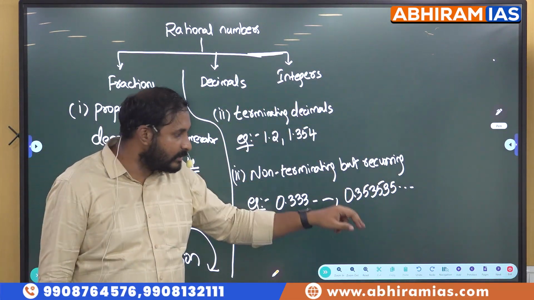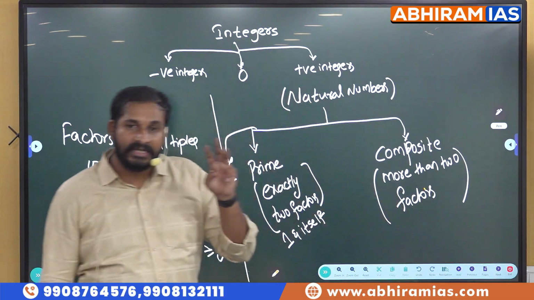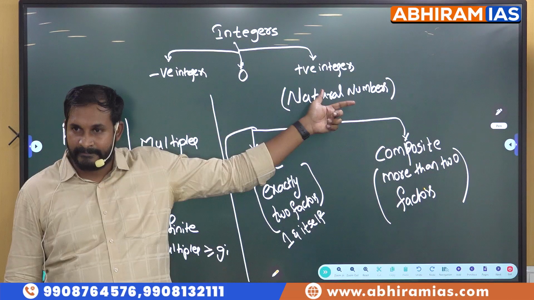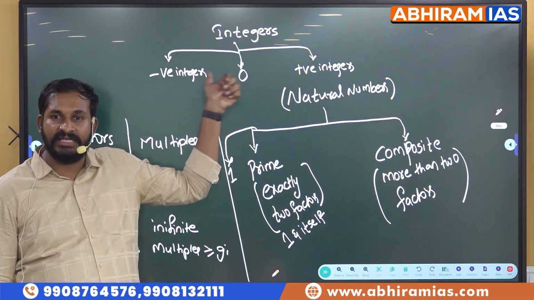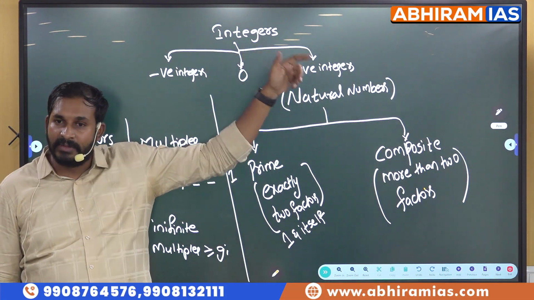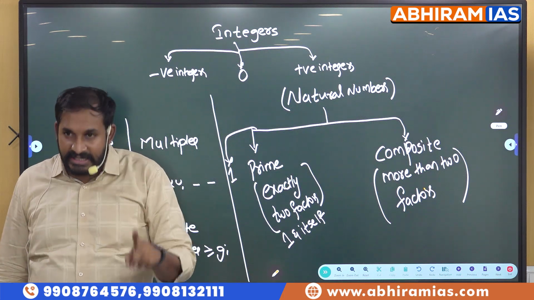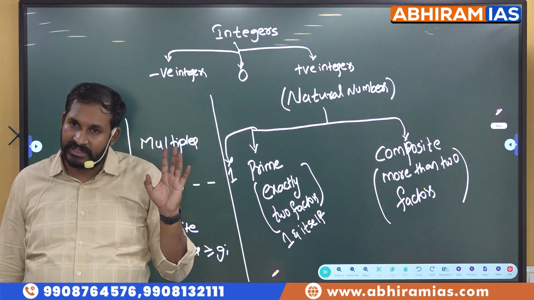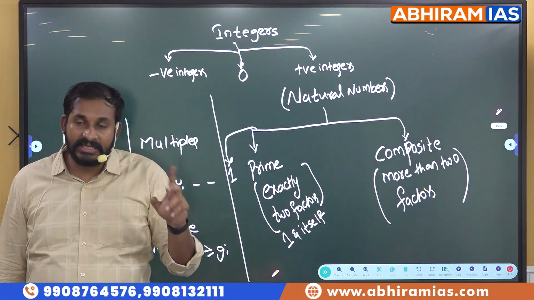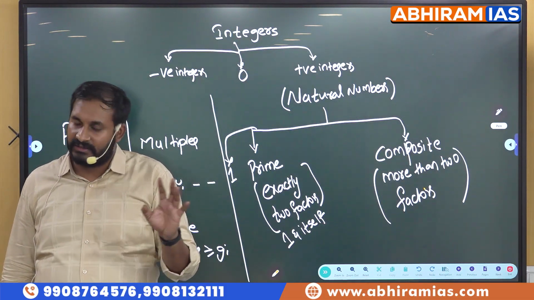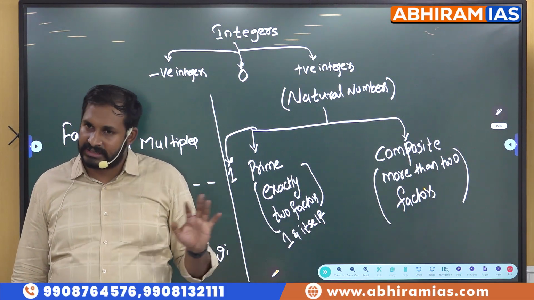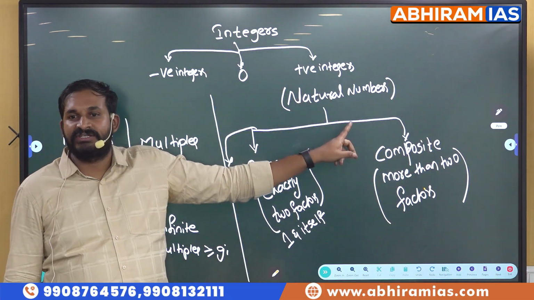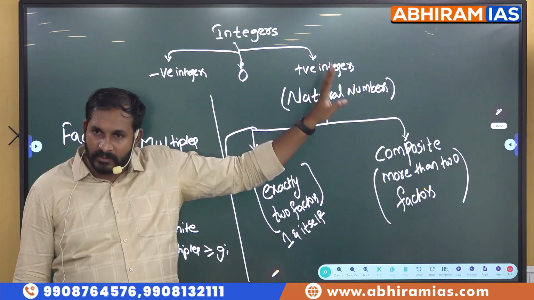Okay. Next, when it comes to these integers, there are three types of integers for us: negative, 0 and positive. 0 is neither positive nor negative. And remember, 0 is divisible by any number. That means 0 by anything is 0. Anything by 0 is not defined or infinite. Whatever it is, anyway, we are not going to get the answer. Both are the same.